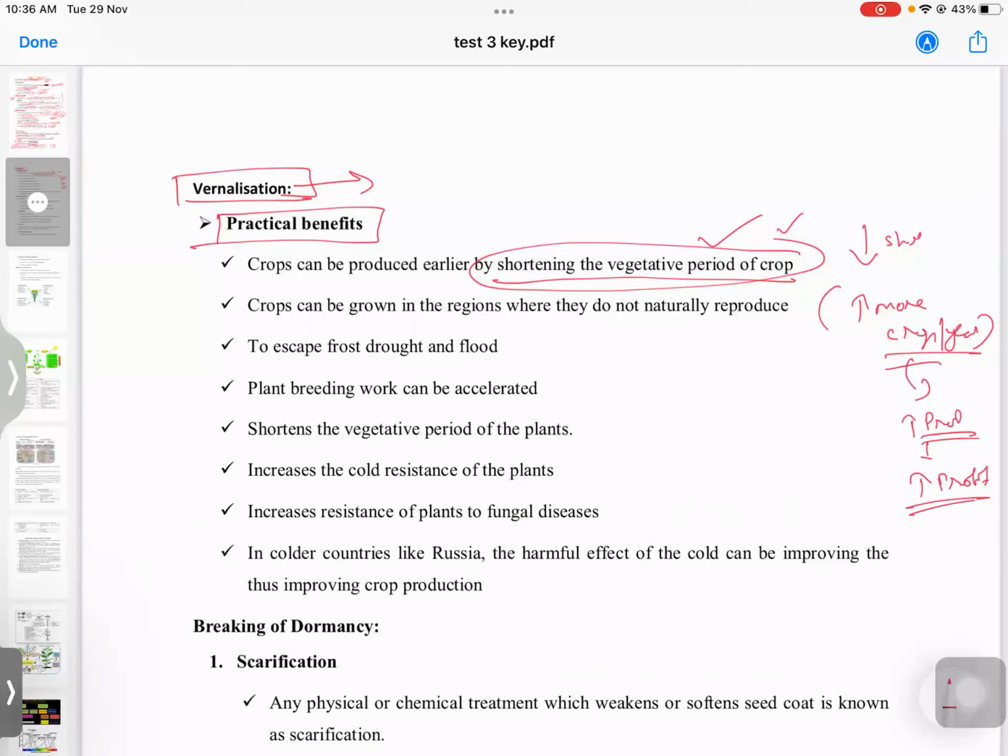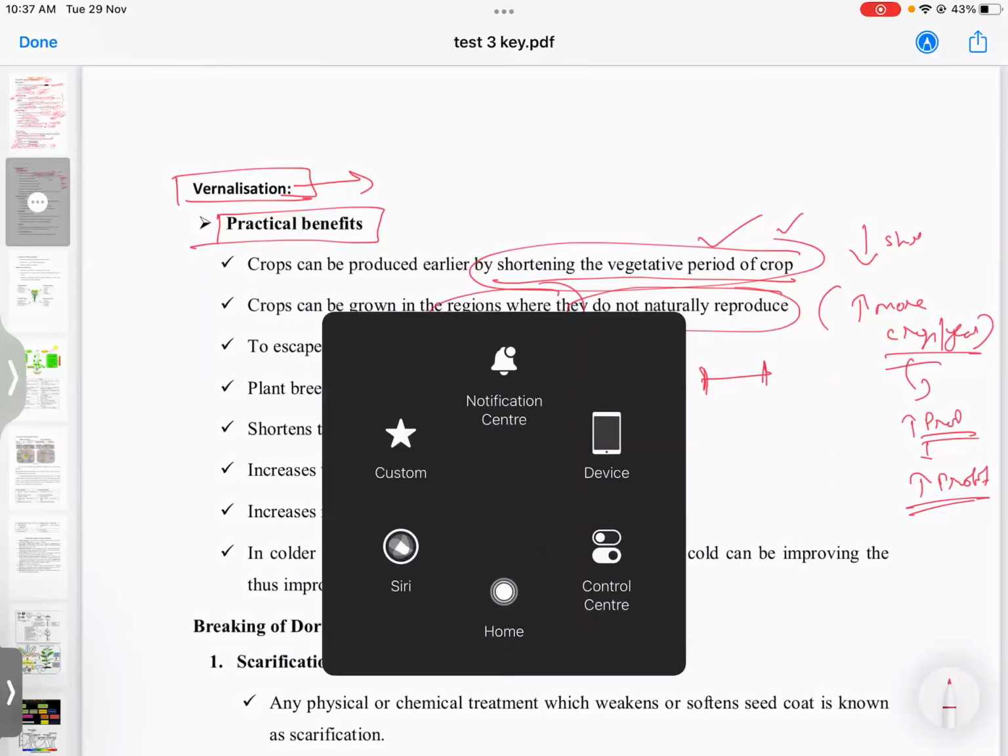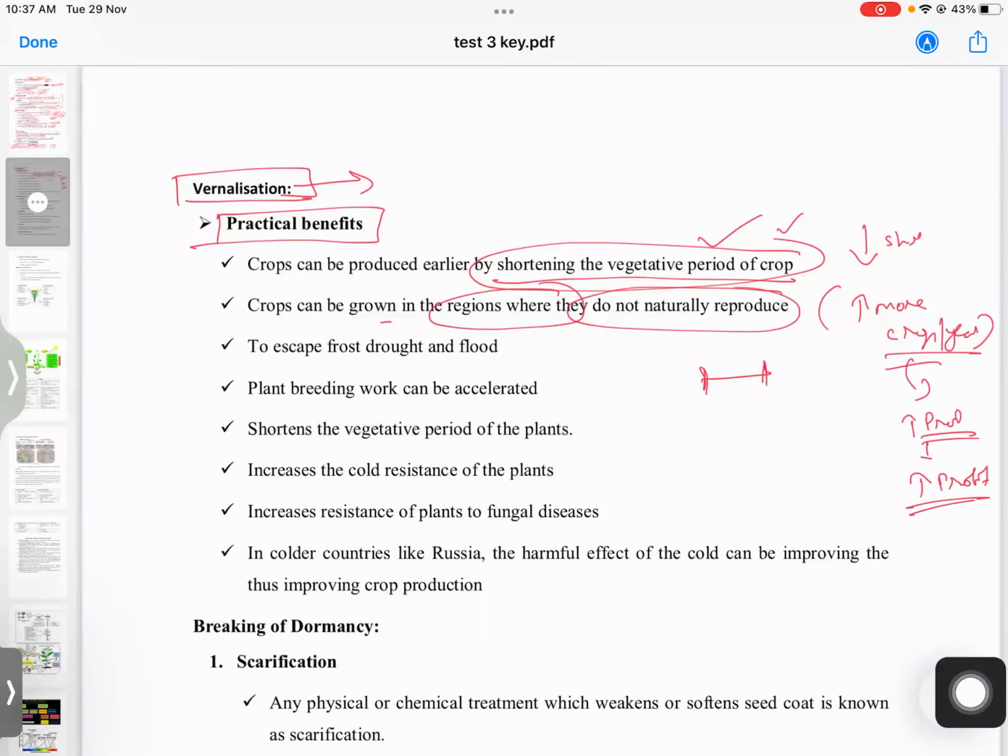The next is crops can be grown in regions where they do not reproduce naturally, because every plant has its own temperature range within which it will survive. If you give vernalization treatment, it can also be produced in regions where it does not occur naturally, and it can escape frost, drought, and flood.